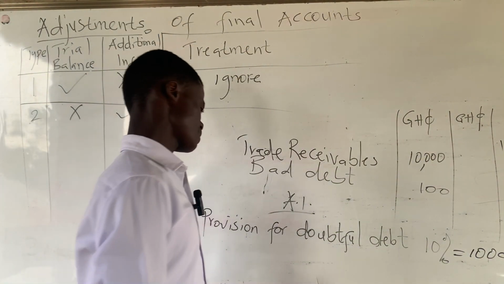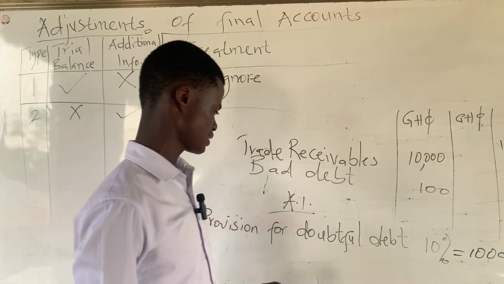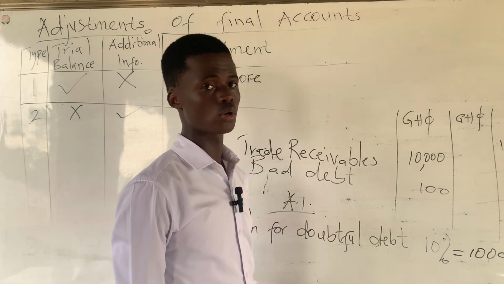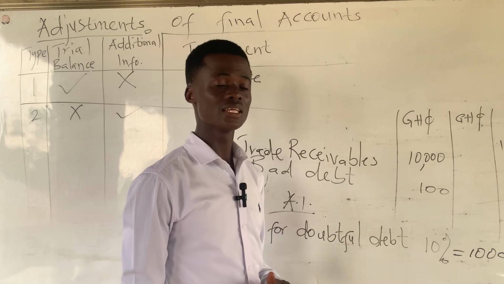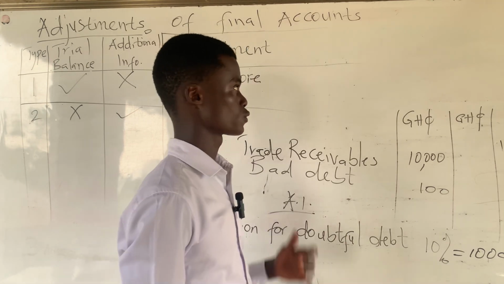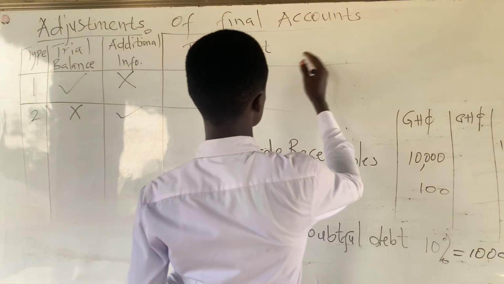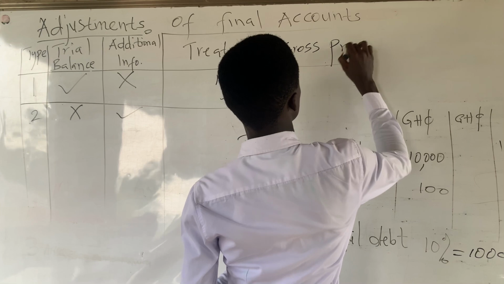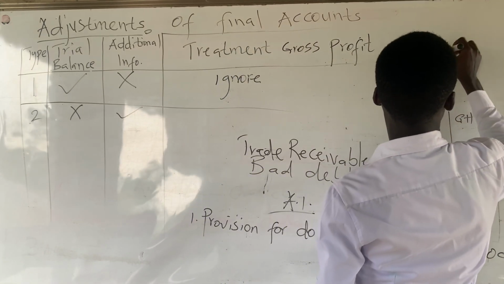So we said that the first treatment of provision for doubtful debt that's in the additional information is that it will be debited to profit or loss account, or added to indirect expenses in the statement of profit or loss account. So let's take this to be our statement of profit or loss account. Assuming we have our gross profit here of 10,000 cedis.